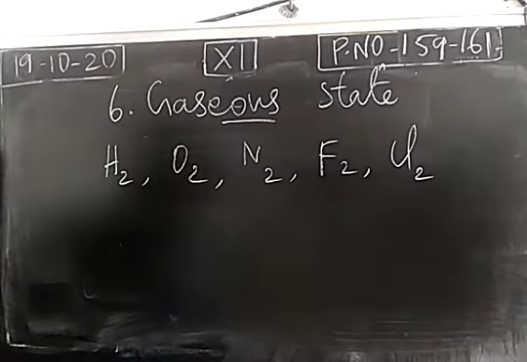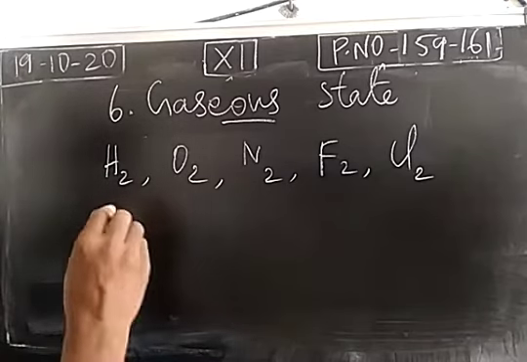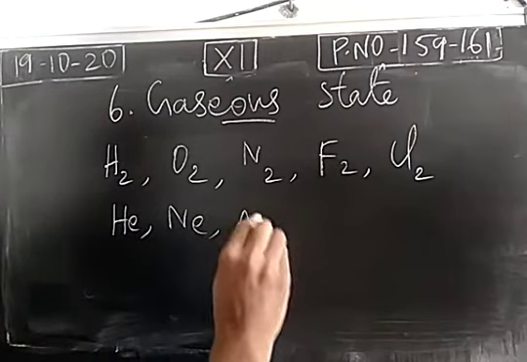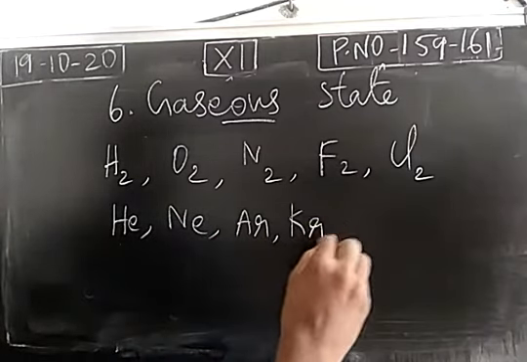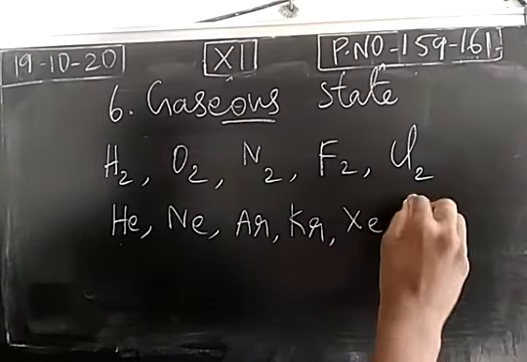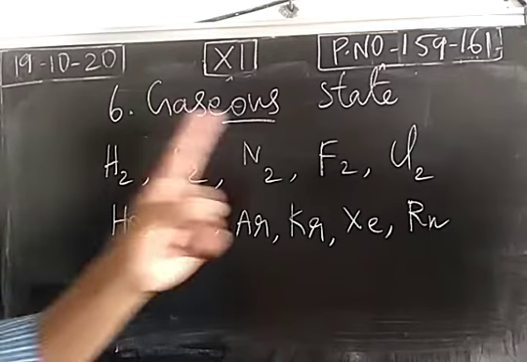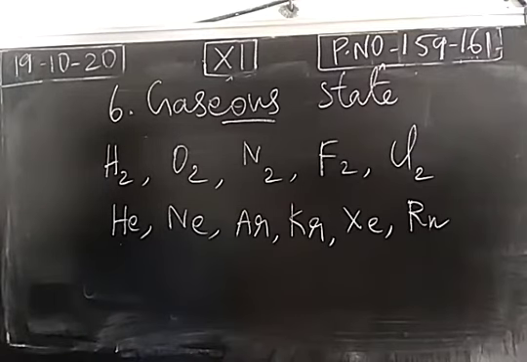Then the stable noble gases: helium, neon, argon, krypton, xenon, radon. These are the elements which exist as monoatomic gaseous molecules at room temperature. So these 11 elements exist as gaseous molecules at ordinary temperature.